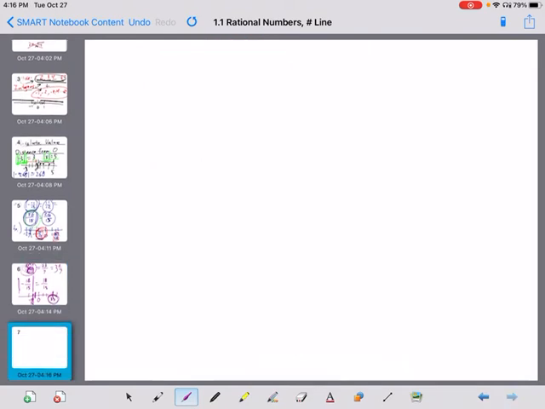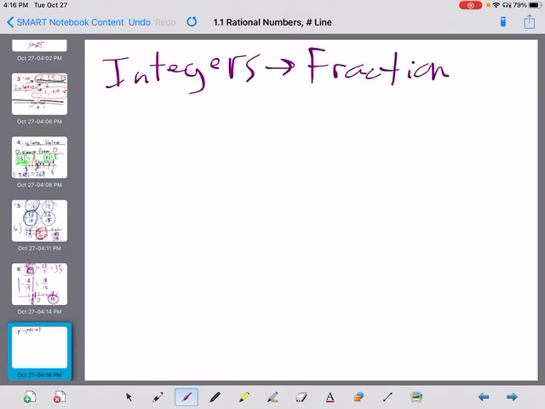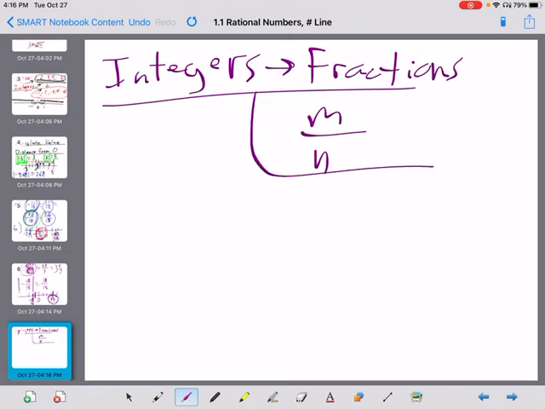All right, and day 2, we're on the bottom of page 9 here. Express integers as fractions in m over n form. Integers, and make them fractions, m over n. So now here it's talking about the fact that we have rational numbers. A rational number is any number that you can write as this, m over n.